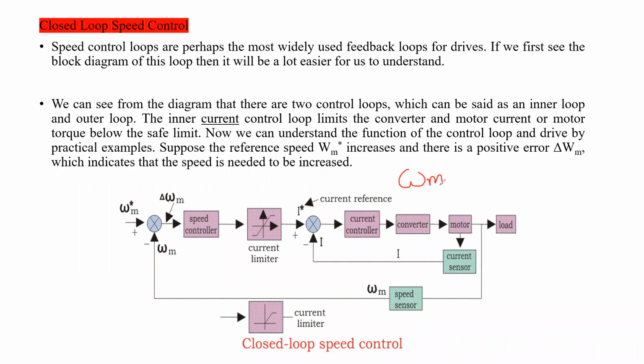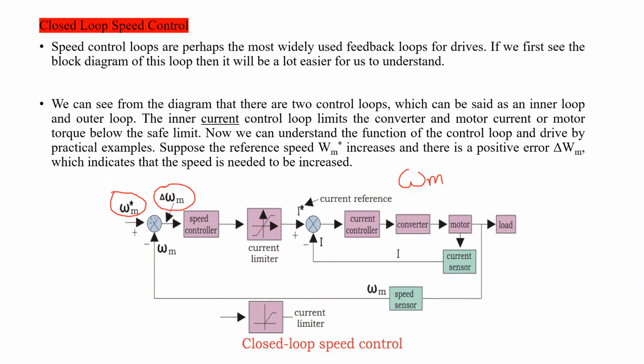Omega m is the motor speed in radians per second. This is the reference value. If it increases, there is a positive error. This is the speed error, which indicates the speed needs to be increased.